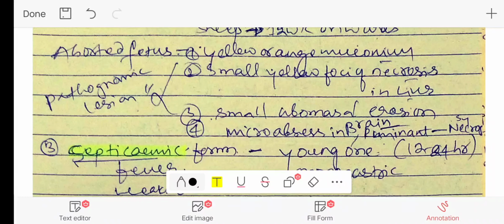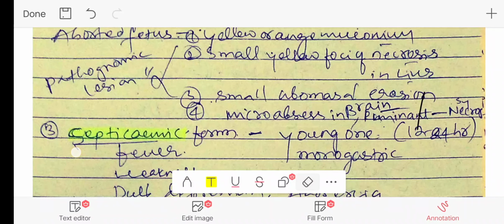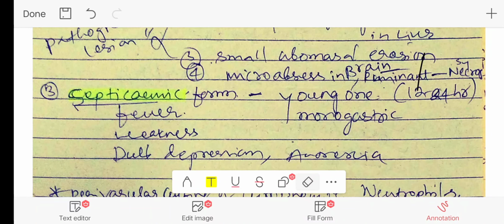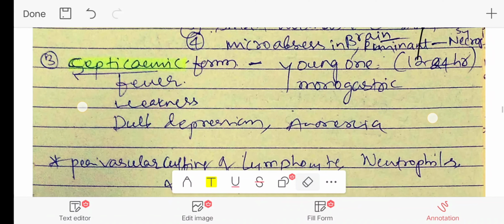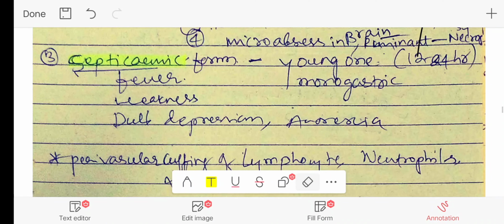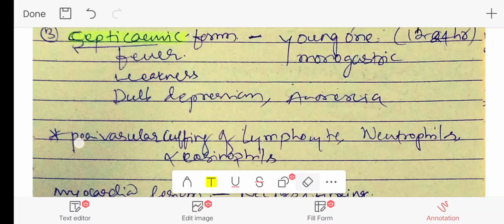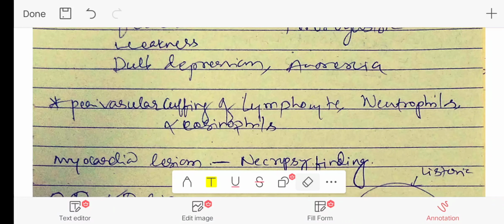Pathognomonic lesions can be noticed in the aborted fetus when a post-mortem is conducted, where yellow to orange meconium will be inside the intestines of the fetus, small yellow foci of necrosis will be noticed inside the liver, abomasal erosions are also seen, and micro abscesses in the brain will be noticed. Then the next form is the septicemic form, which will be noticed in the young ones, which is characterized by fever, weakness, dull depression, and anorexia.